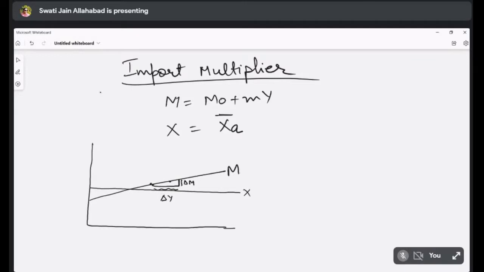So change in M divided by change in Y is equal to m. That is the marginal propensity to import. There is one more thing which is important for us.